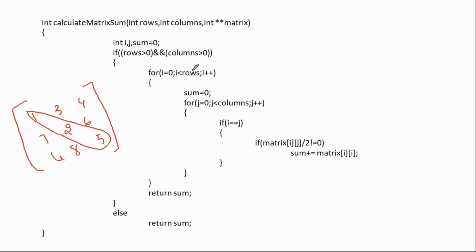Now see, the row-wise loop started, right? The row value, the column value start at 0. The i value started here at 0, the row started, and the sum value also started at 0. Come to the next one, the j value also started at 0. Done. Then 0 equals 0, condition true. And A of 0, that is matrix of 0 0, is right now 1. So 1 mod 1 by 2, right?